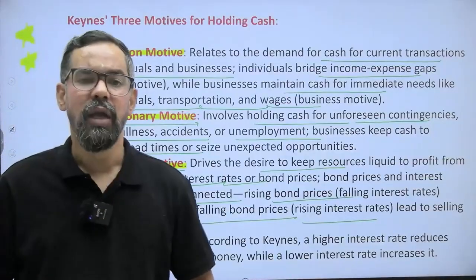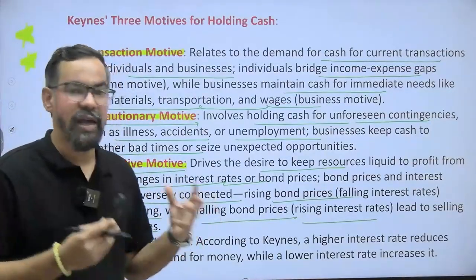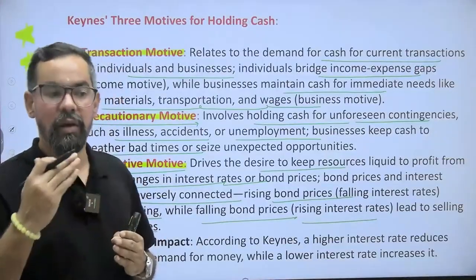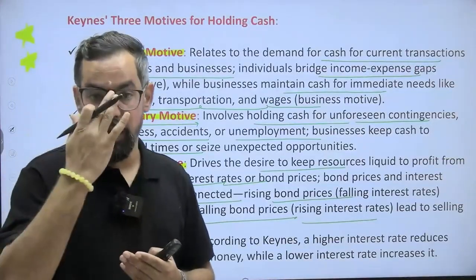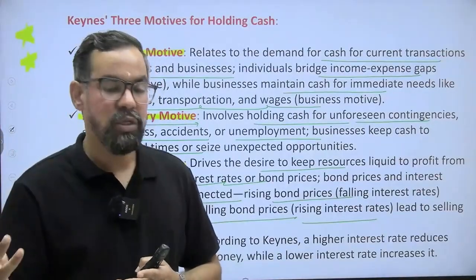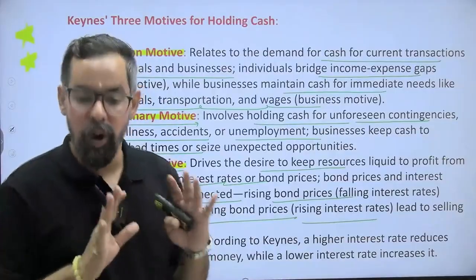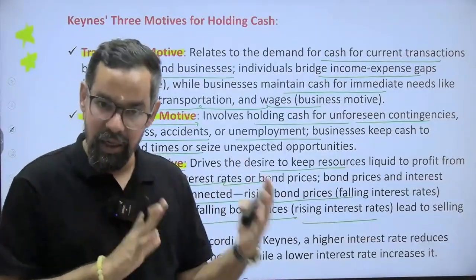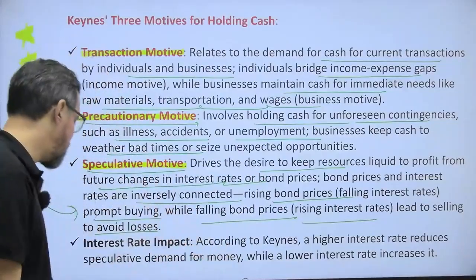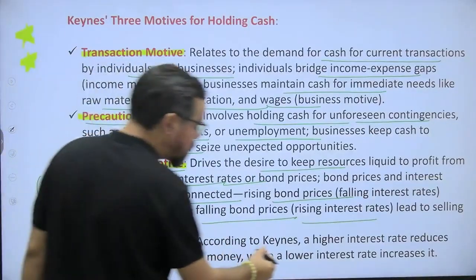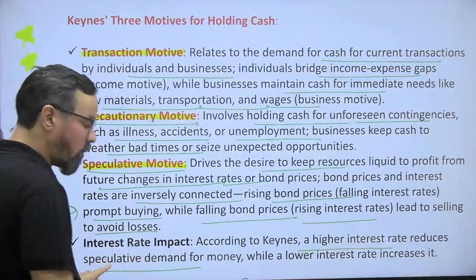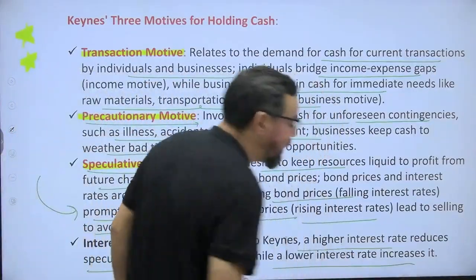Simply, when it comes to bond prices and interest rates, if bond prices increase or the interest rate decreases in the market, people will shift to bonds. They'll invest more and more in bonds. If the interest rate in the normal market increases, the bond prices in the market will decrease. So on interest rate impact, according to Keynes, a higher interest rate reduces speculative demand for money, whereas a lower interest rate increases it, right?